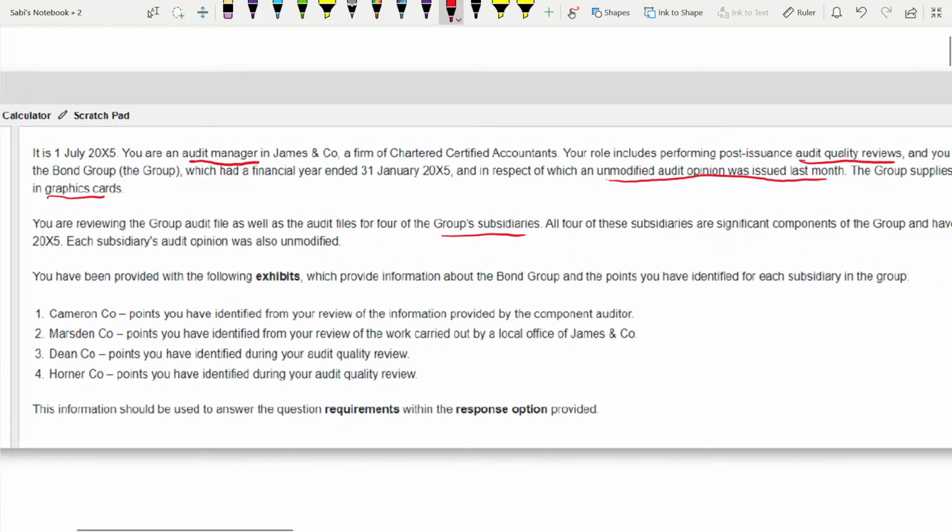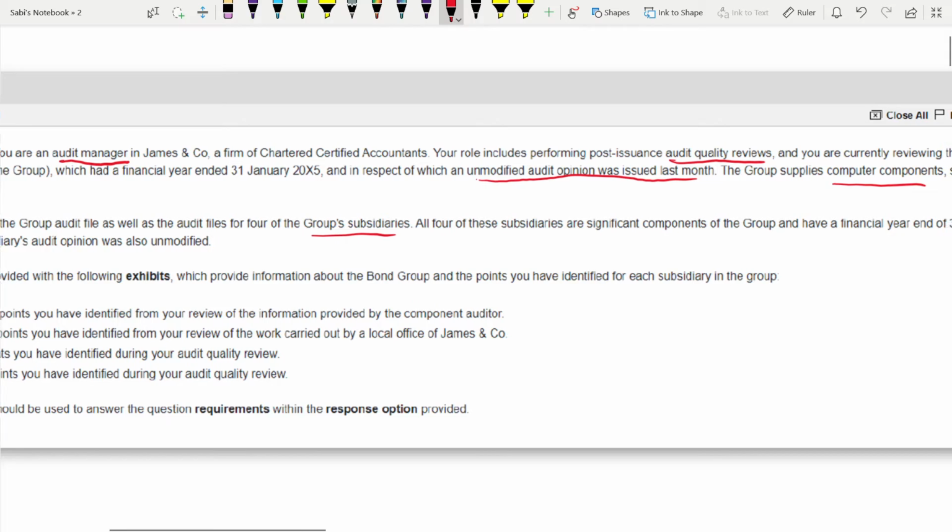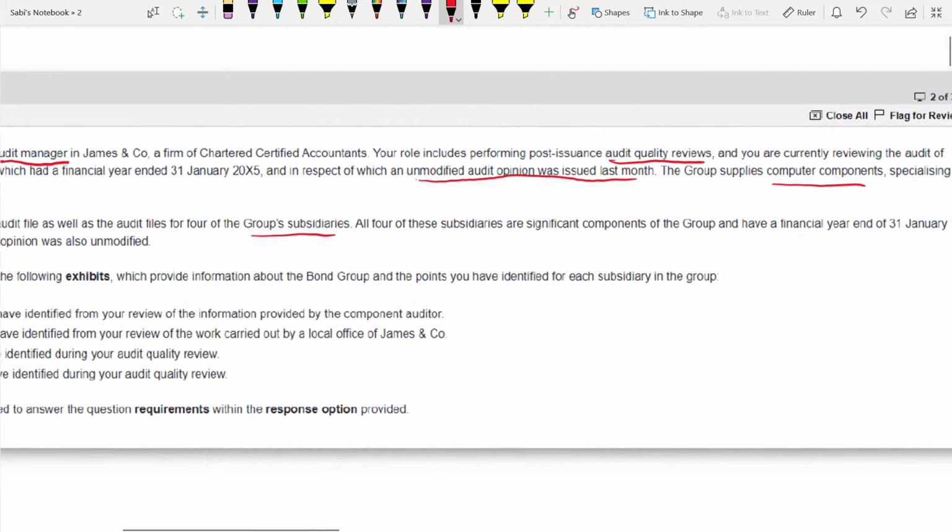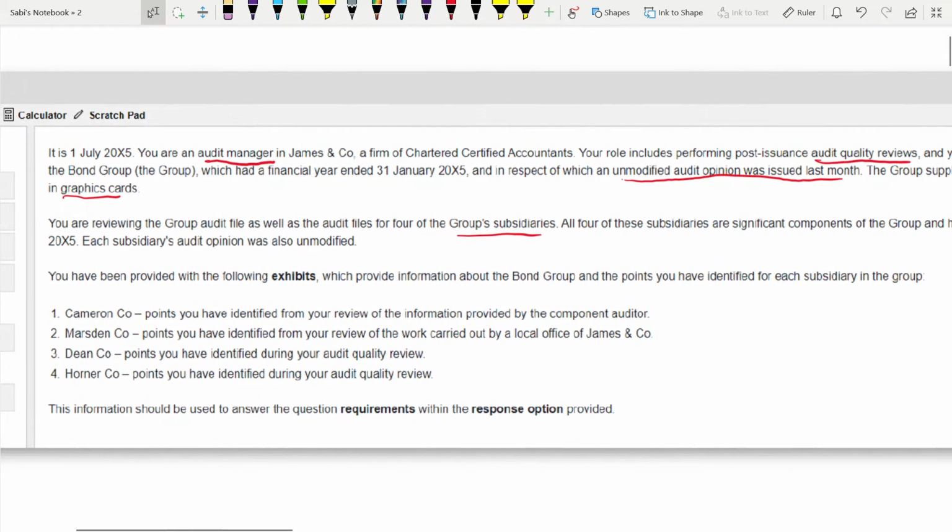All 4 of the subsidiaries are significant components of the group and have a financial year end of 31st January 2005. Each subsidiary's audit opinion was also unmodified. You have been provided with the following exhibits which provide information about the Bond Group and the points you have identified for each subsidiary. These are the 4 subsidiaries: Cameron Company, Marsden Company, Dean Company, Horner Company.